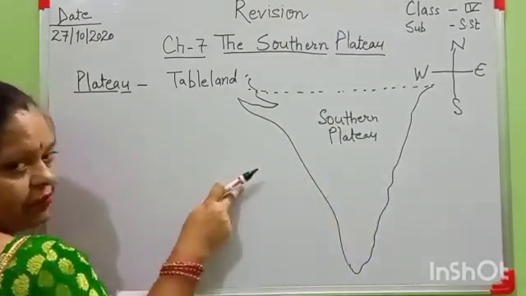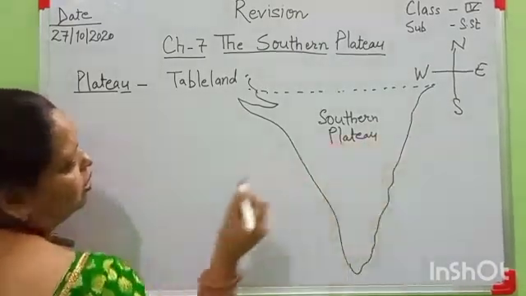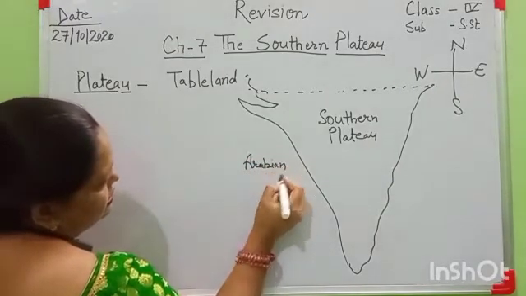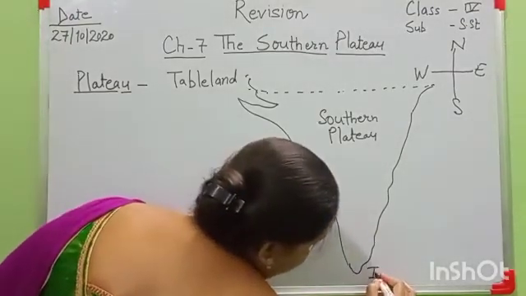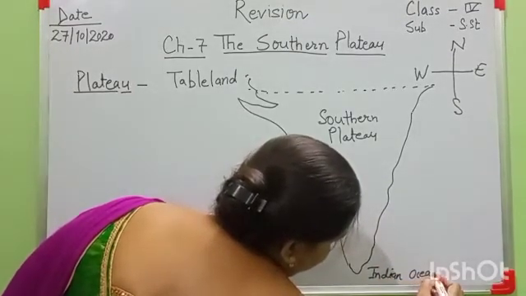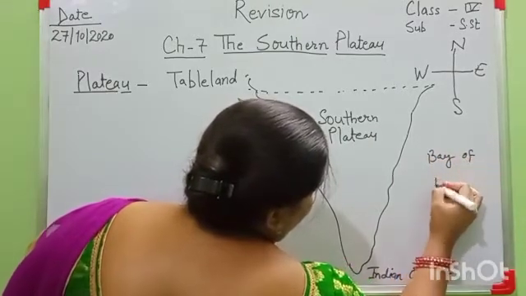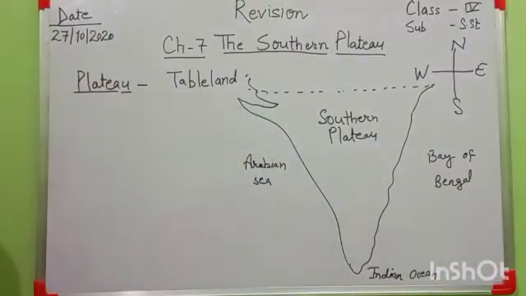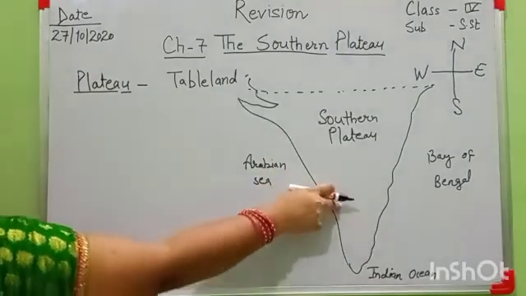Here is the Arabian Sea, here is the Indian Ocean, here is the Bay of Bengal. These are three water bodies, and the Southern Plateau is triangular in shape.